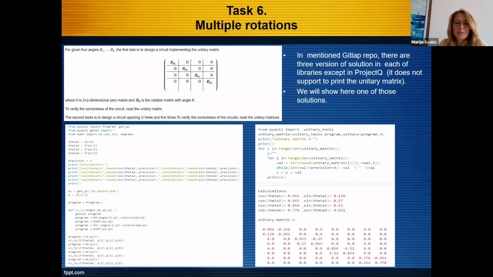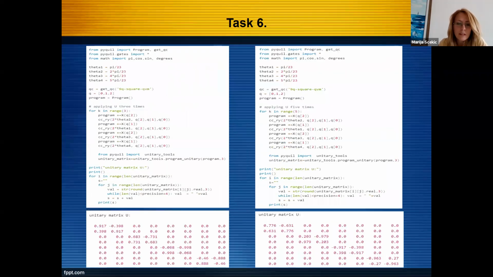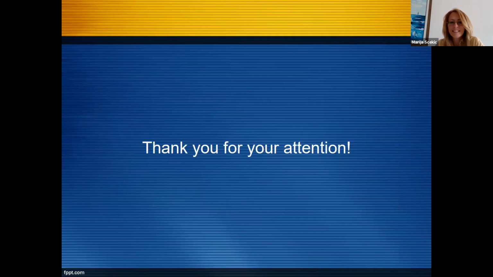And in the GitLab repo, there are 3 versions of solutions for these tasks in each of the libraries, except in ProjectQ, because it doesn't support printing the unitary matrix. And this is just one solution. Here we are. This is the second subtask, a solution for the second subtask. That's all. Thank you for your attention.